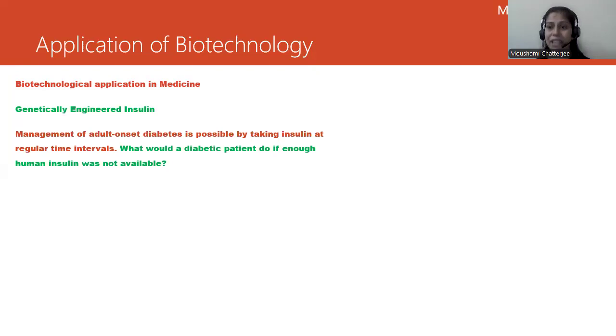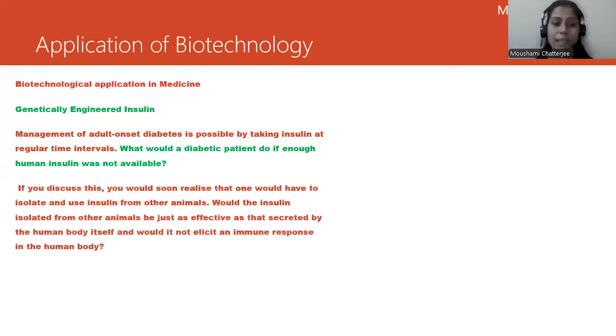We can still manage if there is not enough insulin produced within the body by the utilization of insulin artificially. So management of adult onset diabetes is possible by taking insulin at regular intervals. For example, what would a diabetic patient do if enough human insulin is not available? Insulin is a natural hormone released by the pancreas, but what if the person is not able to produce insulin within the body? Now, what needs to be done?